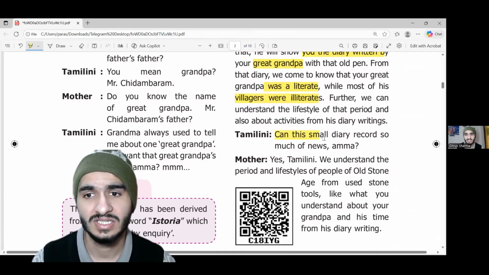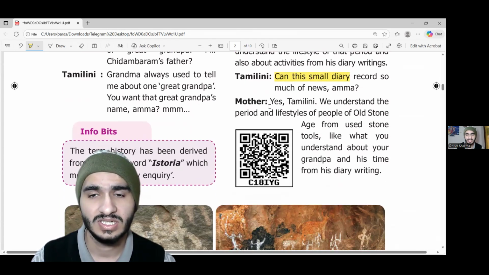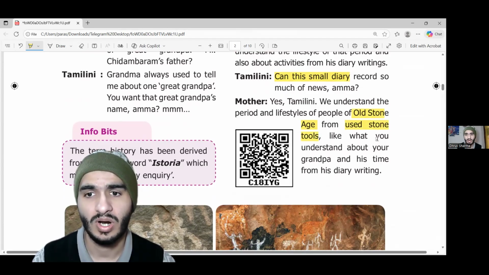Tamalini: Can this small diary record so much of news, Amma? Mother: Yes, Tamalini, we understand the period and lifestyle of people of the old stone age from used stone tools, like what you understand about your grandfather and his time from his diary.